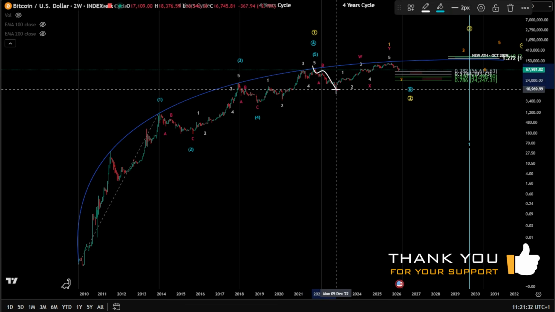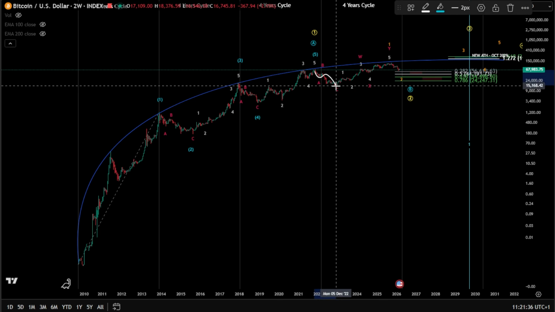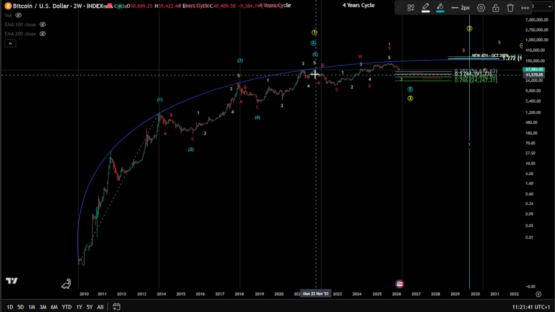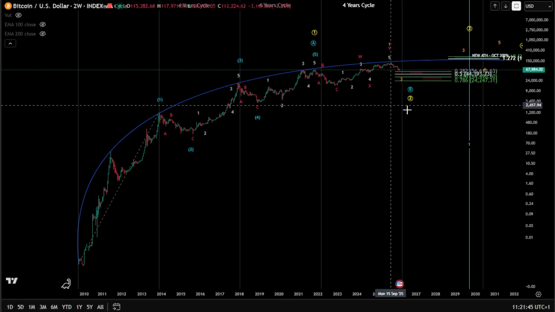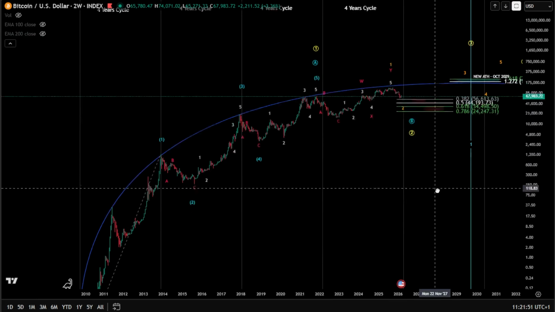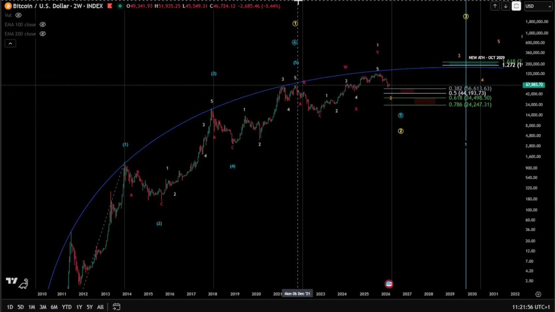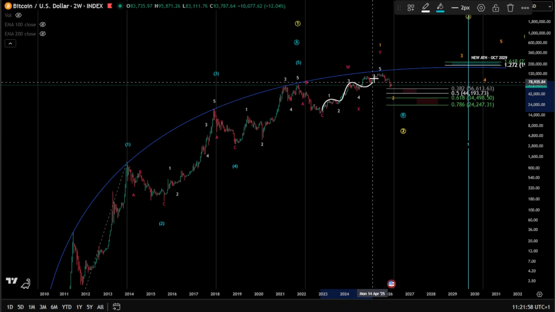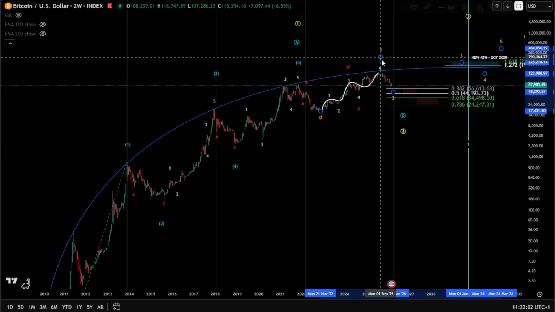After this, we start to see a deep correction towards the 15K after the Ukrainian-Russian war and the FTX bankruptcy. And we saw a very, very bloody market. And a very strong bull run followed for Bitcoin to reach above the 120K, 126K for Bitcoin as a new all-time high, and finish a bull run as a 1, 2, 3, 4, 5 here. And a potential wave 1 is unfolding here.